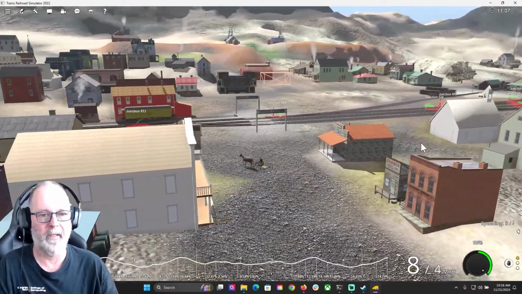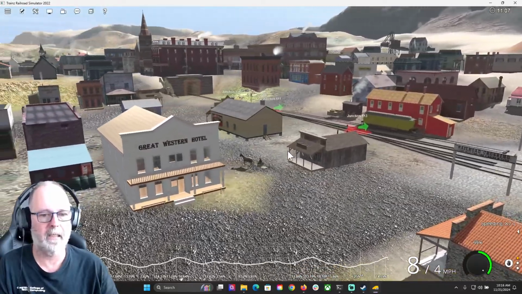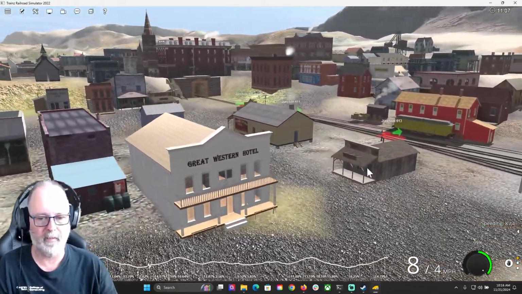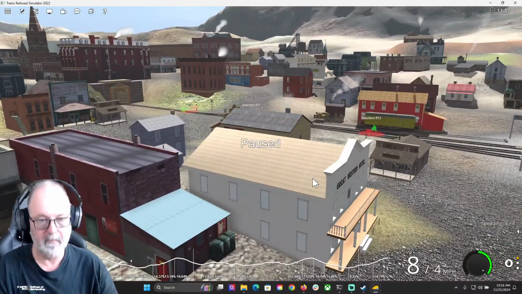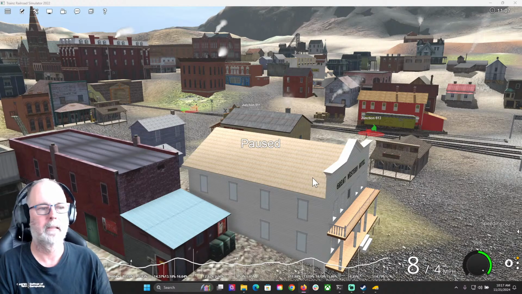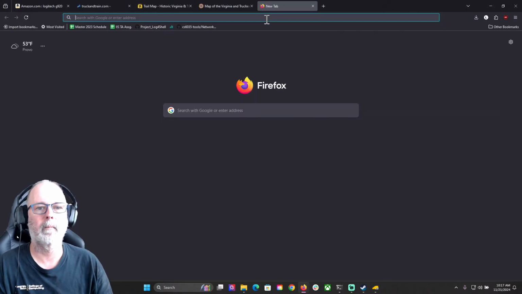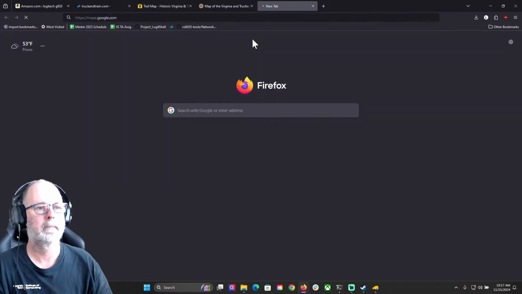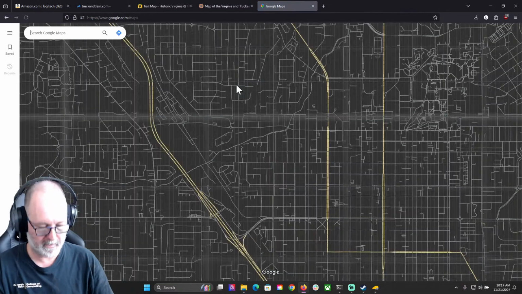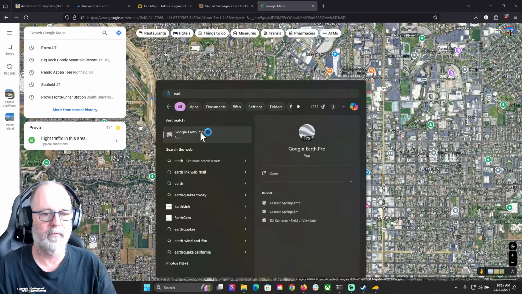even though nothing's Victorian. People don't understand Virginia City. They think, and if you don't know Virginia City, let me pause for a second here. Bear with me. Where am I? That's not it. Where's my browser? There we go. Okay, maps. In fact, let's do one better here. Earth. Go explore Virginia City a little bit.